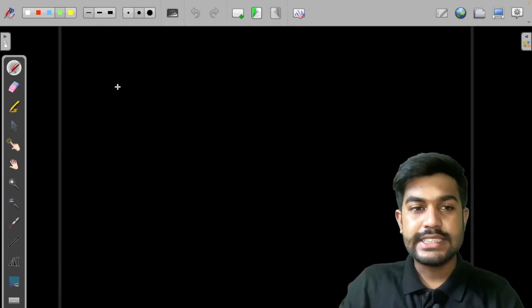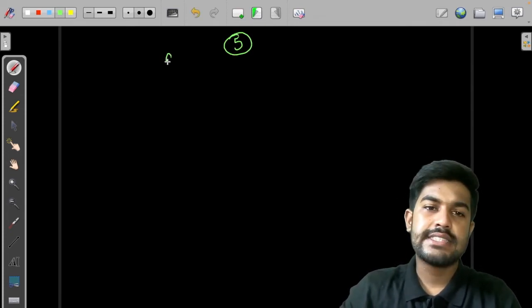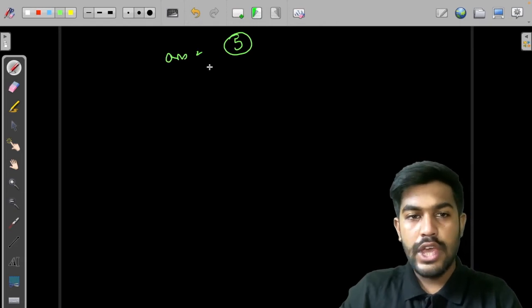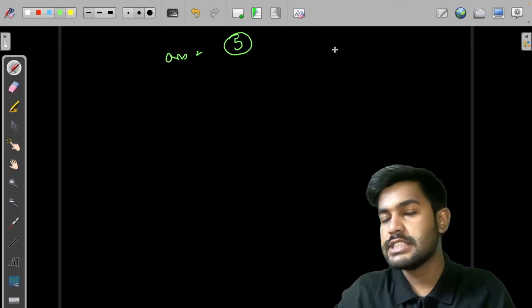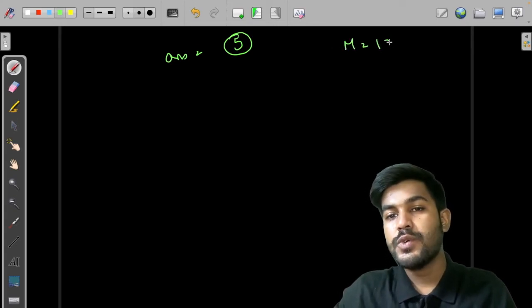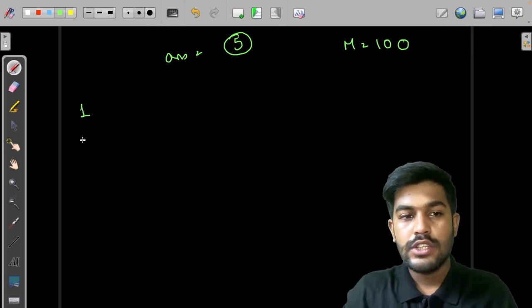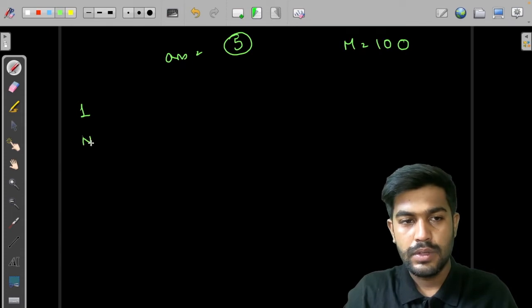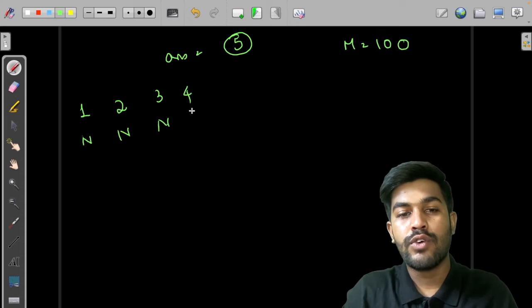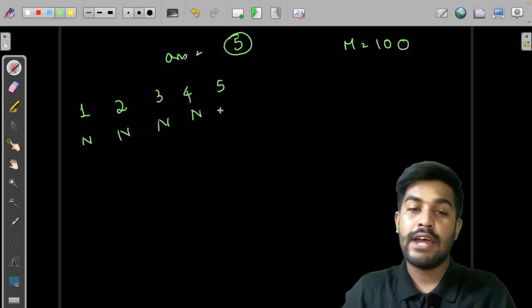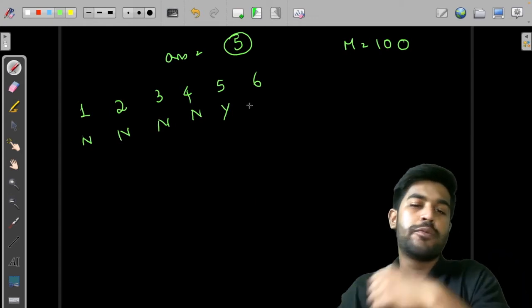Now as we can see, suppose the answer is equal to 5 and m's value is equal to 100. At 1 the alarm won't be turned on, so I would just write no here. At 2 the alarm won't be turned on, at 3 won't be turned on, at 4 won't be turned on, at 5 the alarm would be turned on. If we go to 6 also, then the speed would be greater only.